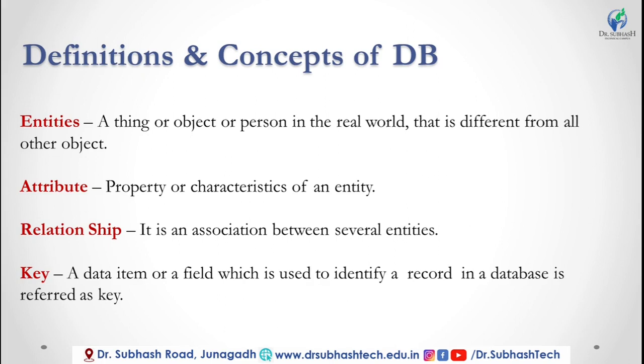For example, a pencil is an entity, then pencil company name, pencil dark point size are the different attributes of the entity. Okay. An entity has different attributes. Third definition is relationship between entity and attributes. It is an association between several entities. Okay, a relationship between one entity and another entity is known as a relationship.